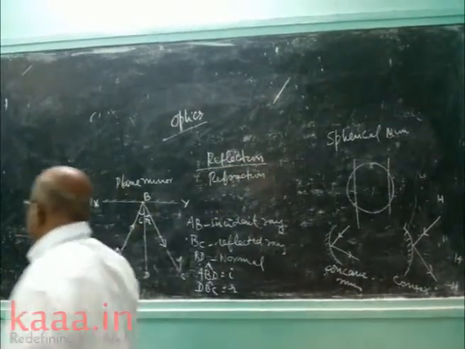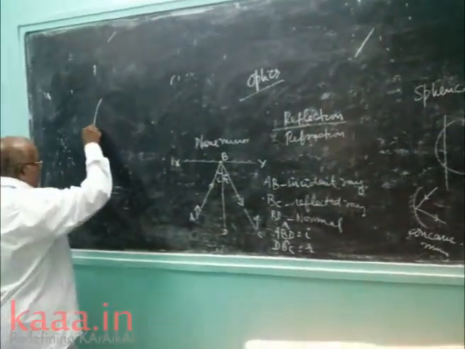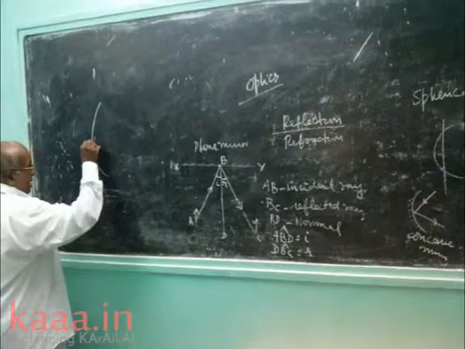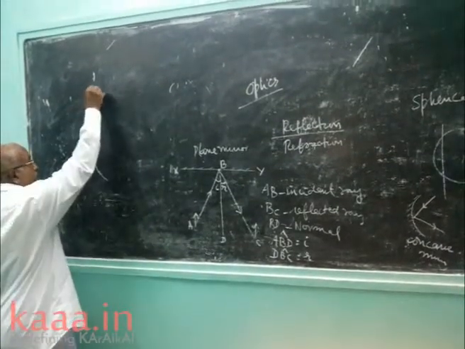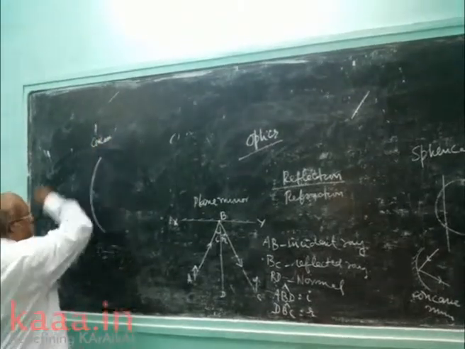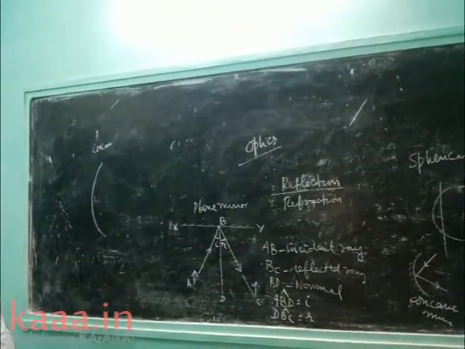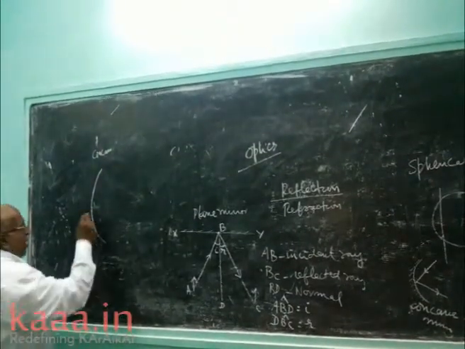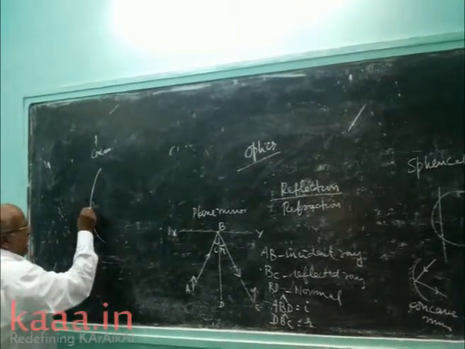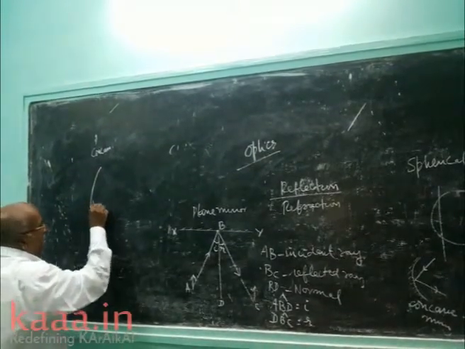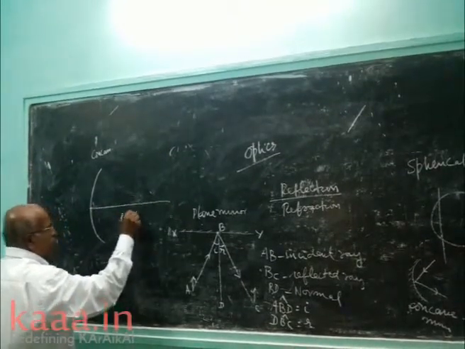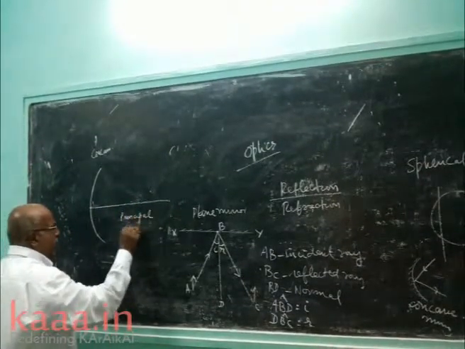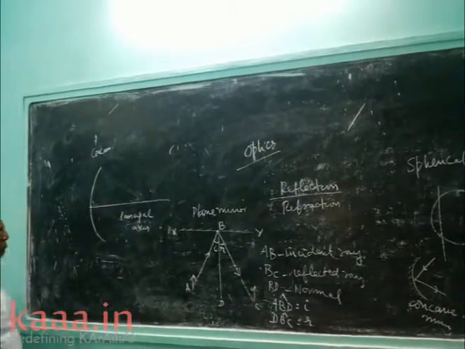Now let us consider a concave mirror. This is the figure representation of a concave mirror. Now take the central part. A line passing through the center of the concave mirror is called the principal axis.